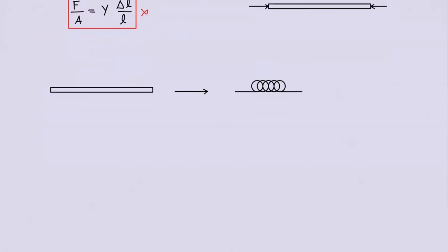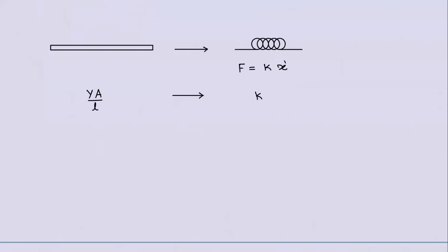Okay, sir. I don't understand exactly. Concentrate here. In the spring case, F is equal to Kx, right? Correct. Here K is there. Here YA by L is there. So K corresponds to YA by L. And observe here, what is X? X is elongation. In our Young's modulus and all these things, we use delta L. Elongation of the length of the string is what?